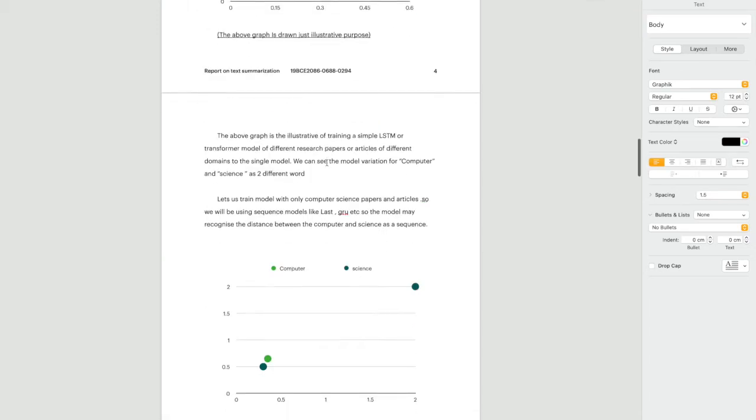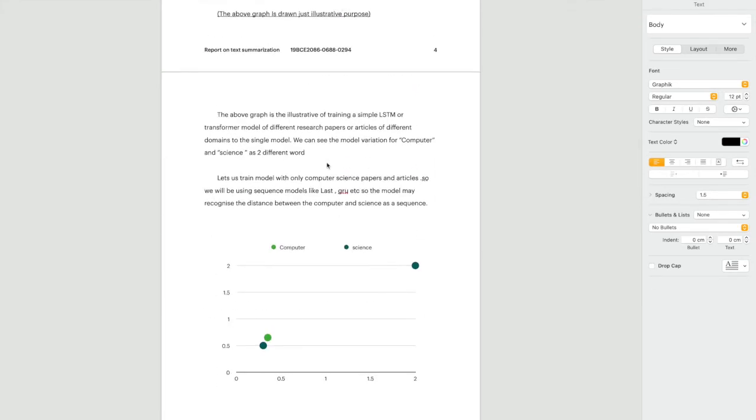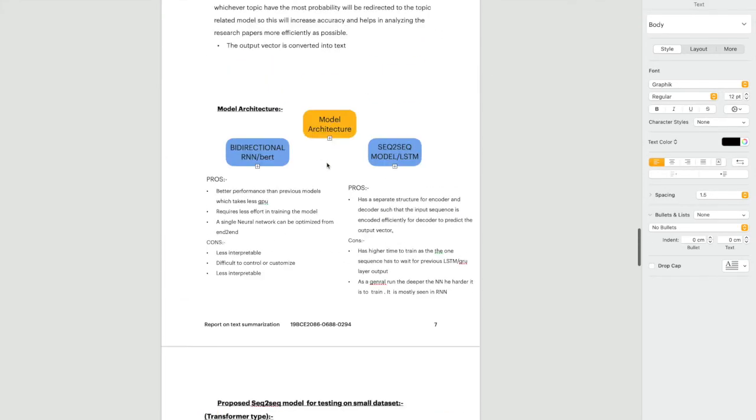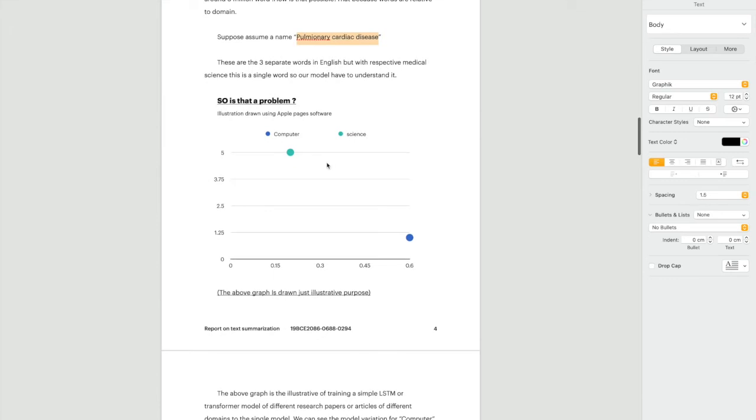So we will train different models. Each model, let me show you, will be trained with all the computer science papers. I will just explain the reason. Suppose I train my model with all the papers, with all the summaries for giving a summary of it, then assume that this